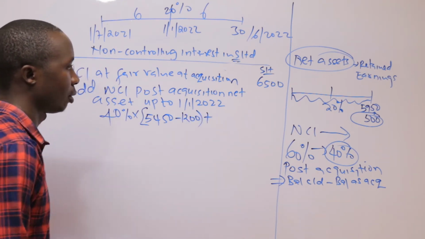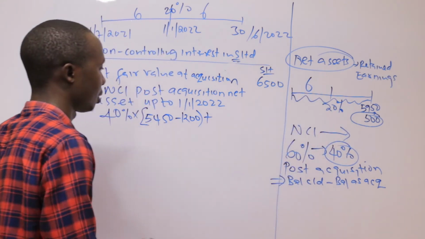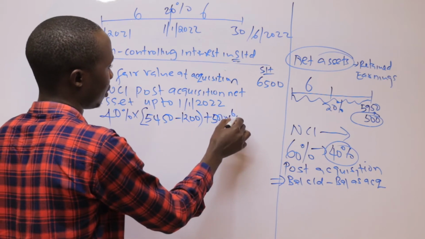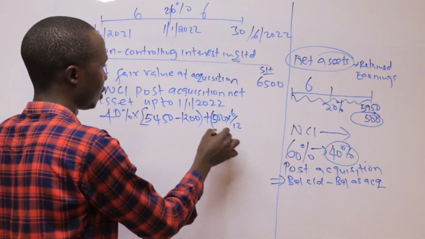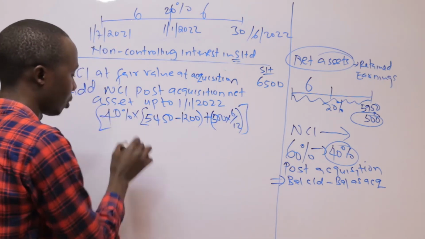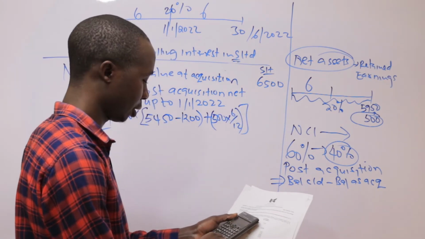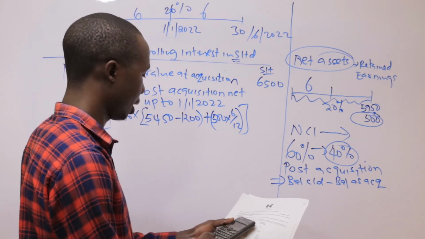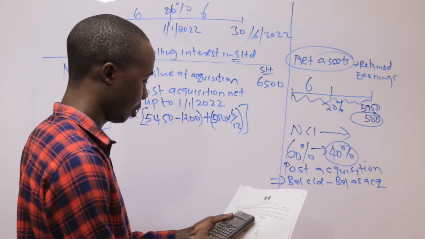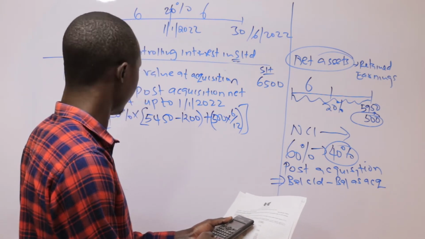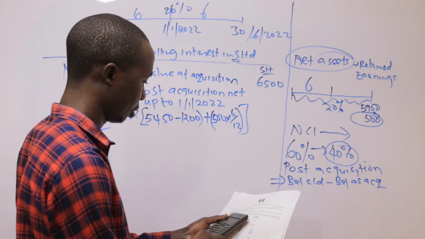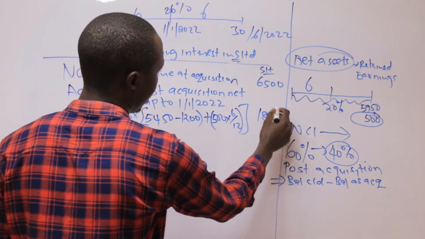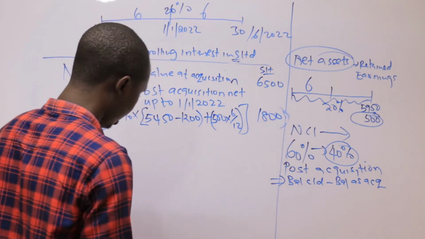Then I add the 500, but I consider it for the first 6 months, so 500 times 6 over 12, which is 250. So 5450 minus 1200 plus 250, times 40%, that is 1,800.